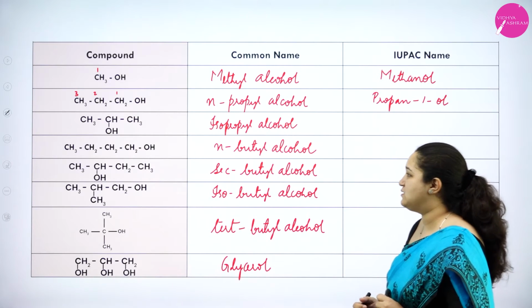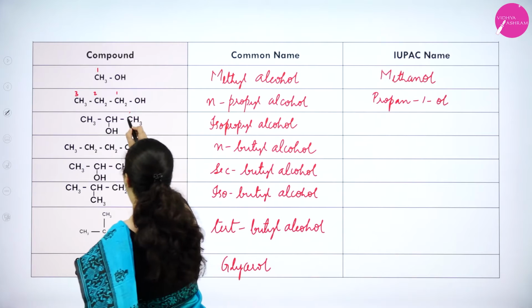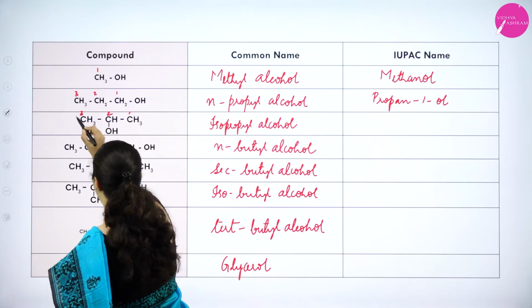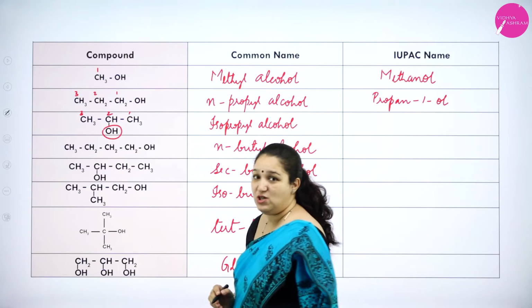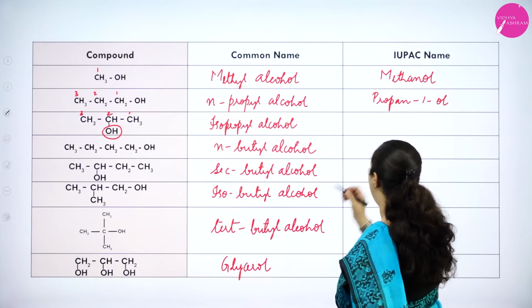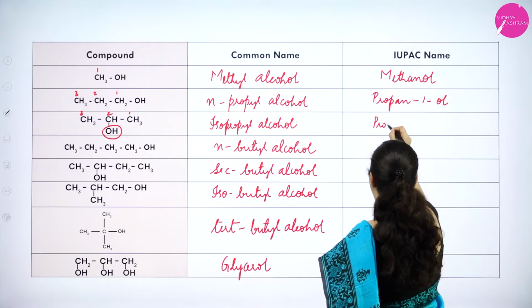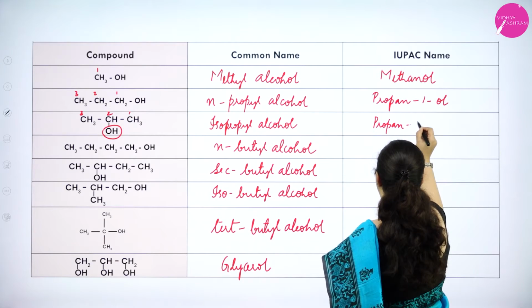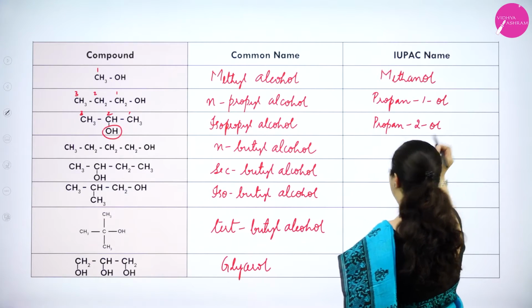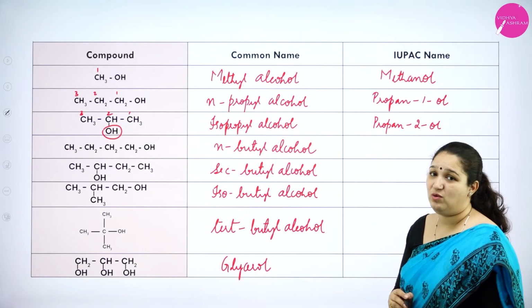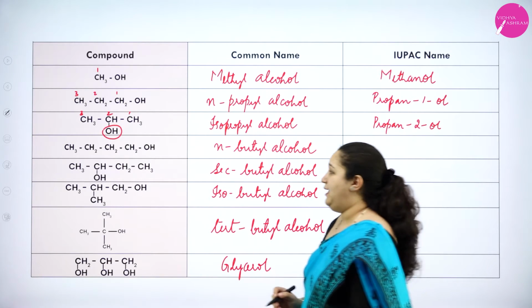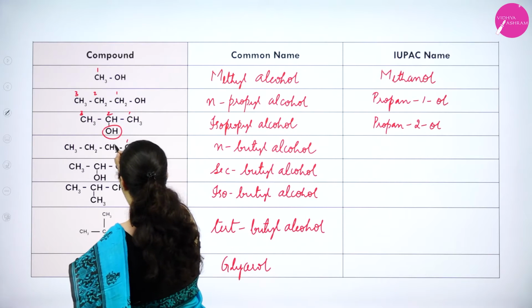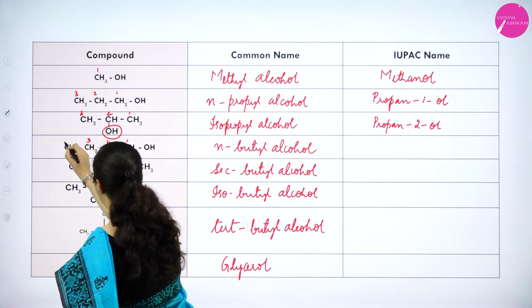Okay. Next one 1, 2, 3. For the second carbon atom I have the OH group attached. So it will be propan-2-ol. For the second carbon atom the OH is attached. That's why 2-ol. Next one 1, 2, 3, 4.